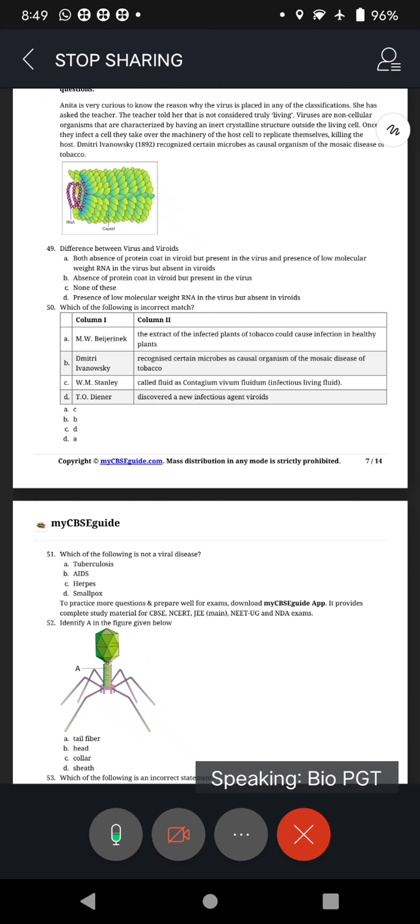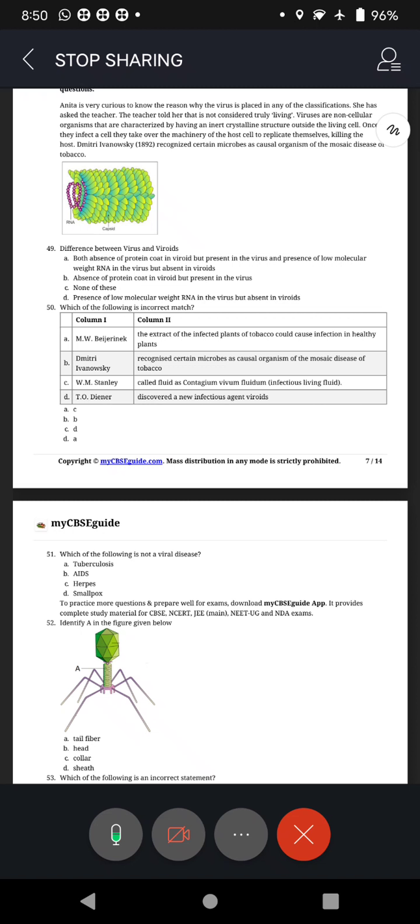A. Both absence of protein coat in viroid but present in virus, and presence of low molecular weight RNA in the virus but absent in viroids. So, two differences, one is the protein coat, another is the RNA.